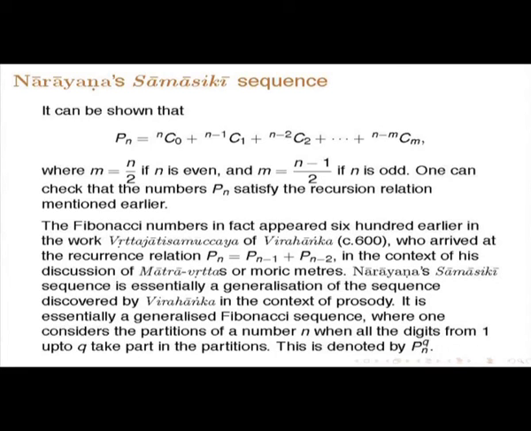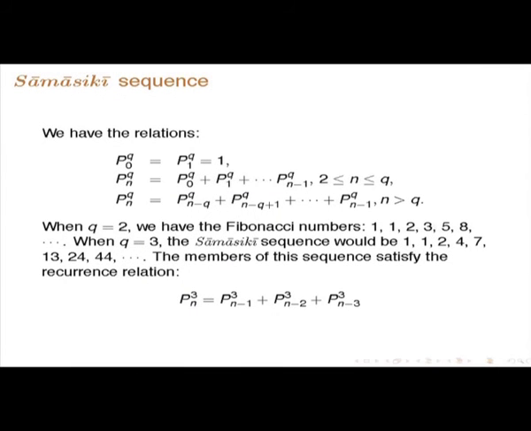It is essentially a generalized Fibonacci sequence where one considers the partition of a number when all the digits from 1 to q take part in the partitions. So, this is denoted by P n q, n subscript and q superscript. Then in that case one can show that we have these relations: P 0 q is equal to P 1 q is equal to 1, and then P n q is equal to this, and similarly P n q is equal to this up to, where you are summing q terms in the sum.